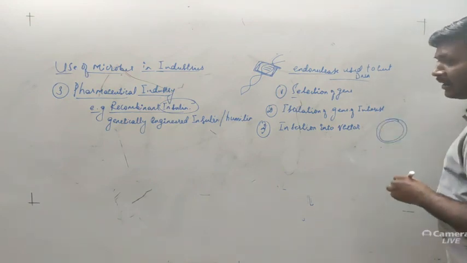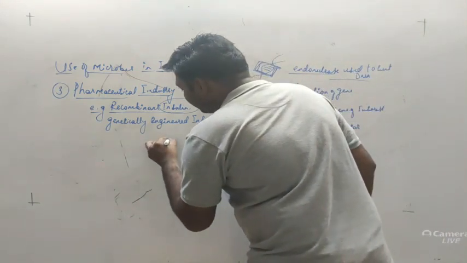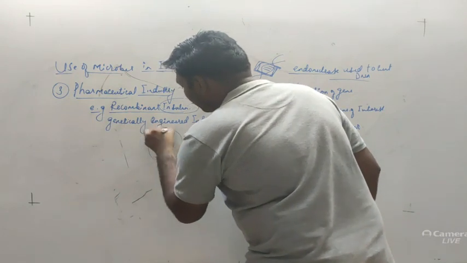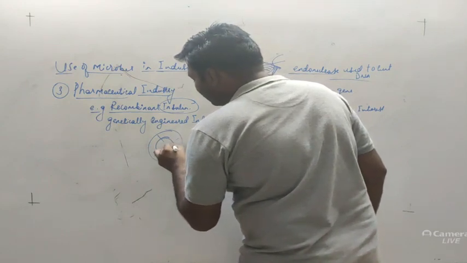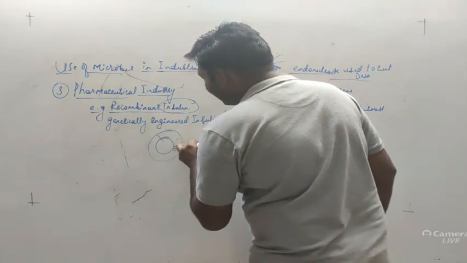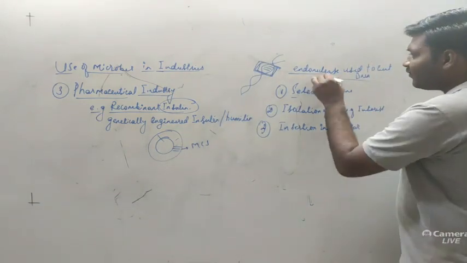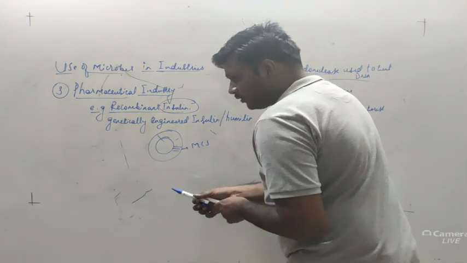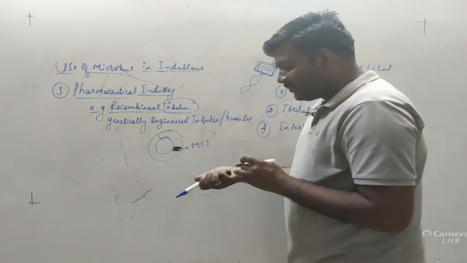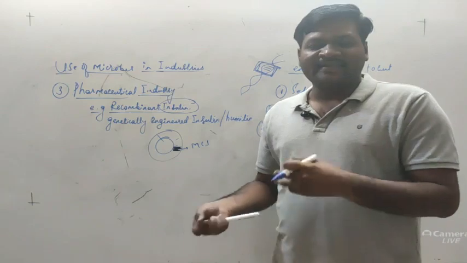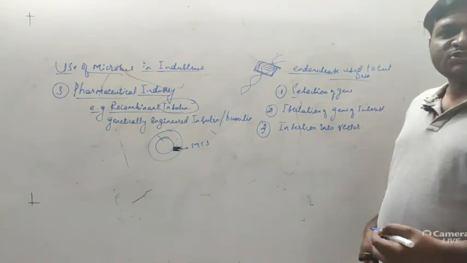It is a double-stranded circular DNA. This plasmid consists of a right border and a left border, and there is a certain place called the MCS, that is the multiple cloning site, and this is the site for addition of that gene. So the gene we have selected will be added over here. The plasmid has a property called autonomous replication, it self-replicates. So when it replicates, it will also replicate this desirable gene.